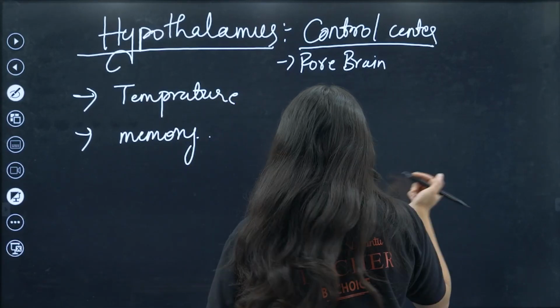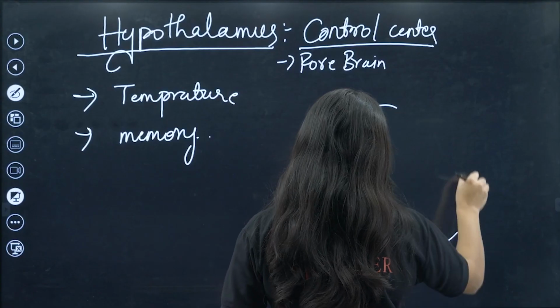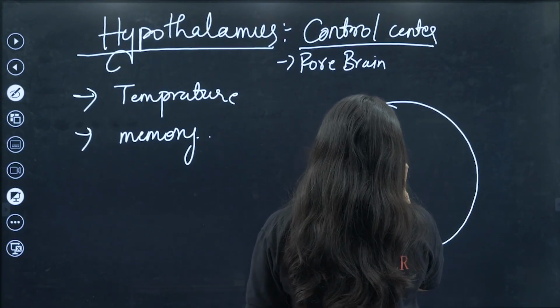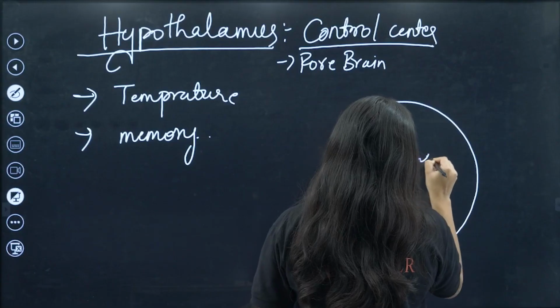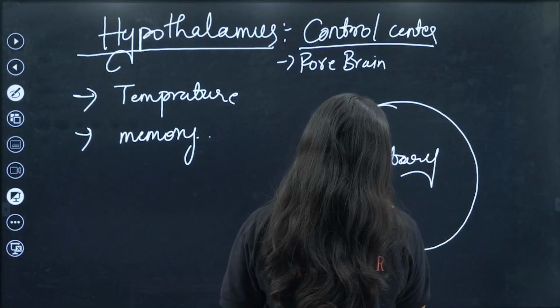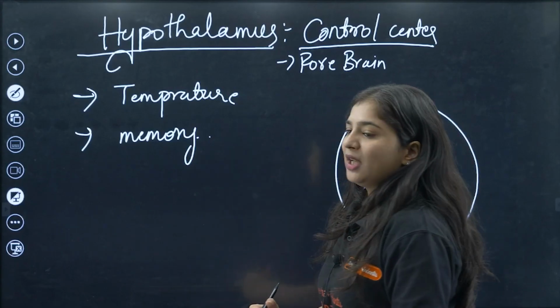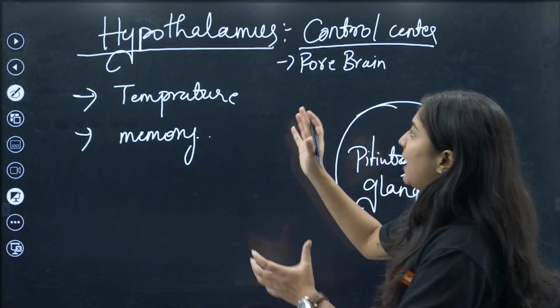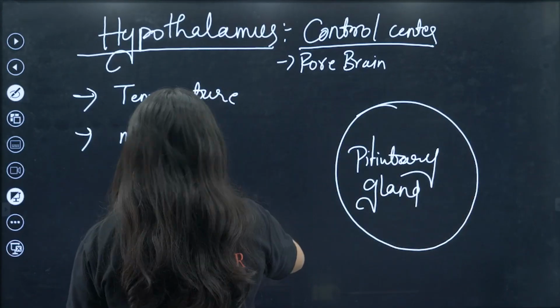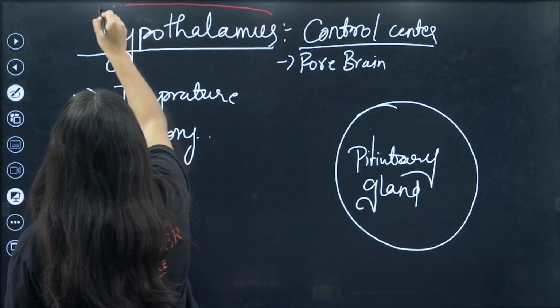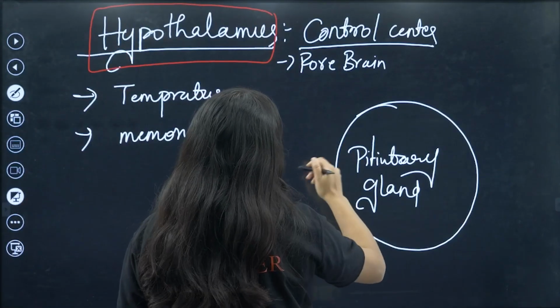After the hypothalamus there is a pituitary gland. Why am I telling this, I will tell you. Under the hypothalamus there is a pituitary gland. So this is the hypothalamus and this is the pituitary gland.